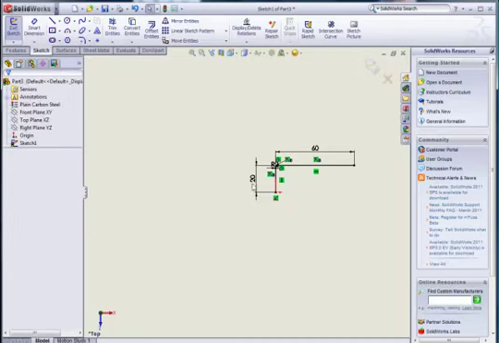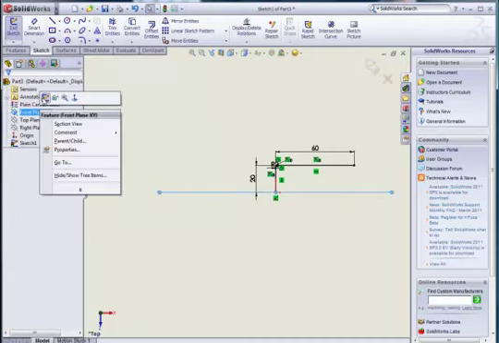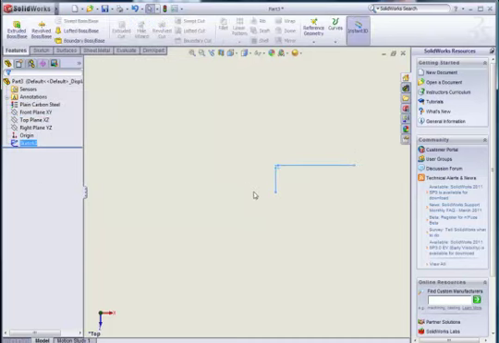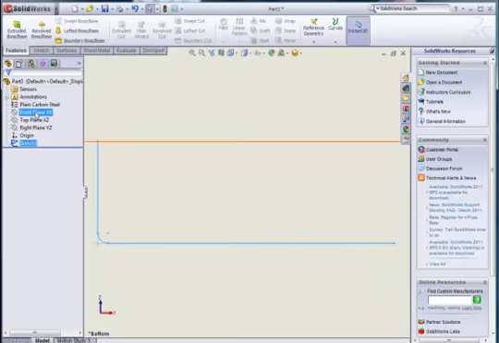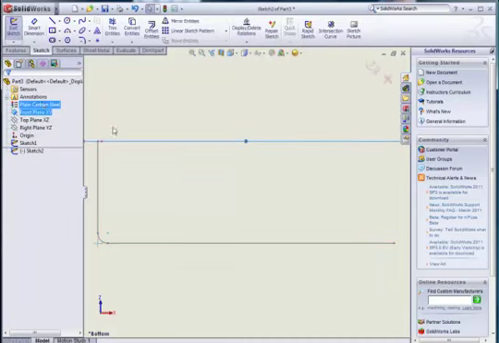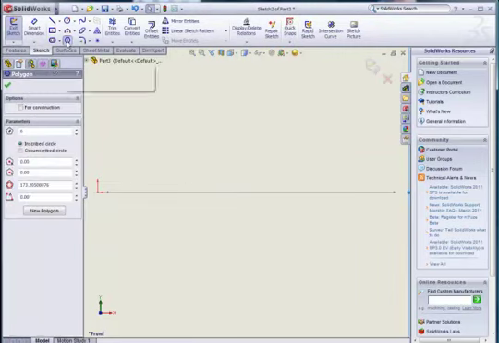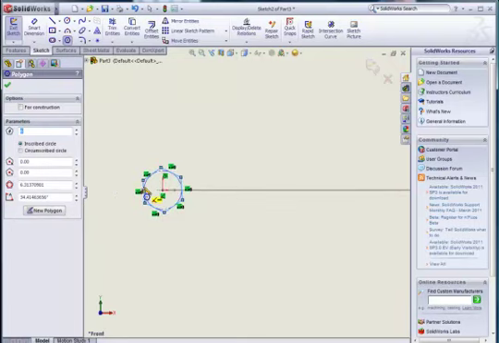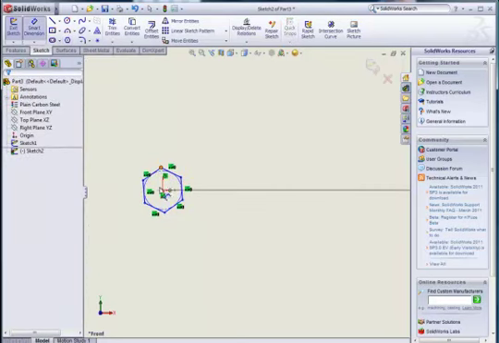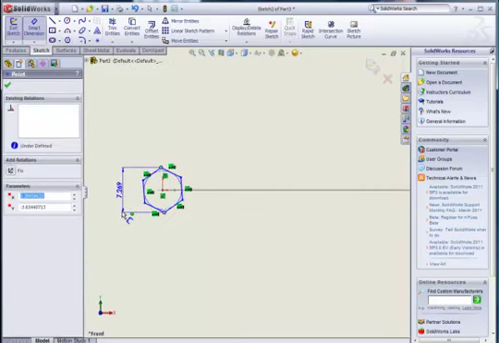So to do that, we have to open a sketch on the front plane and look normal to it. And a polygon, so 6-sided polygon at the origin. And dimension it, so the distance is here of 4mm.